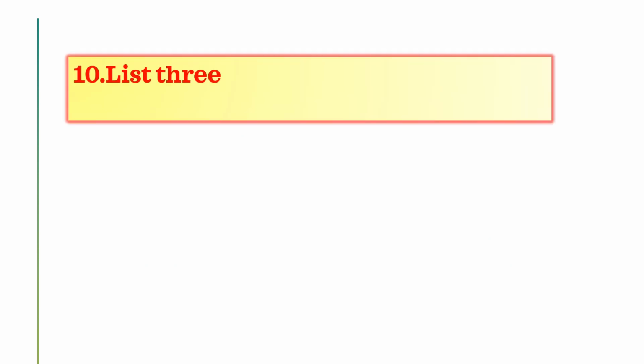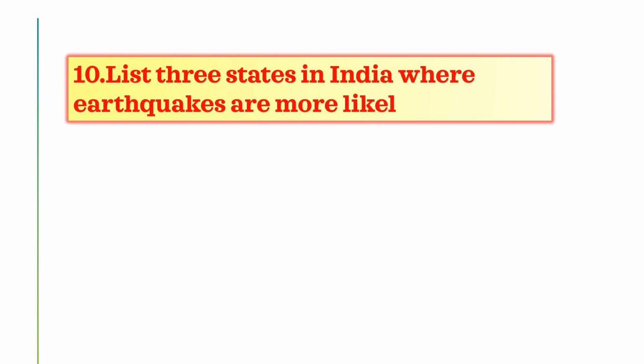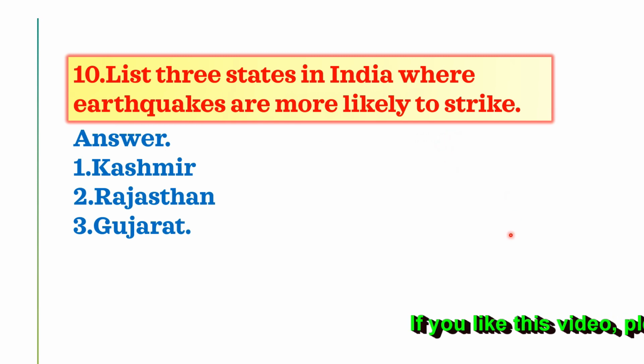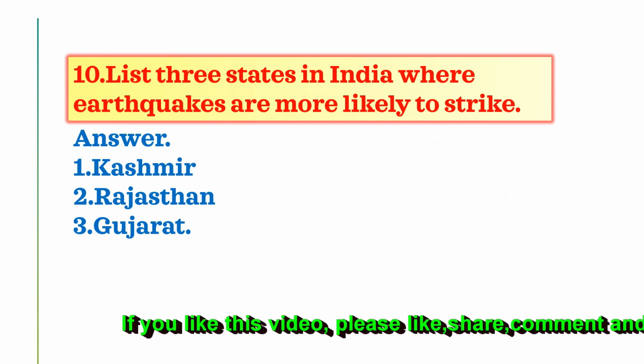Next, list the three states in India where earthquakes are more likely to strike. Here, these are the states in India where earthquakes are more likely to strike. Kashmir, Rajasthan and Gujarat are the three states in India where earthquakes are more likely to strike. Next, we will go to the next question.